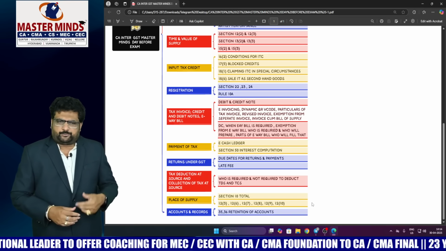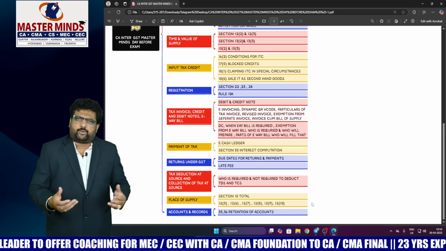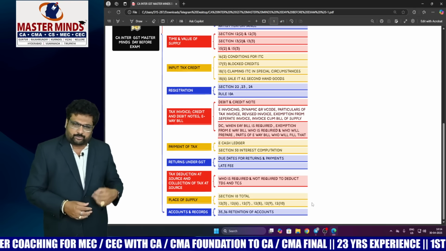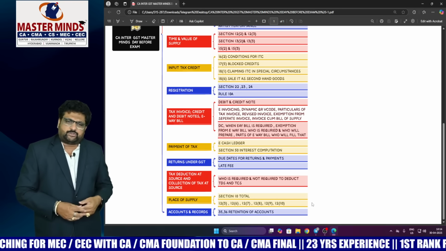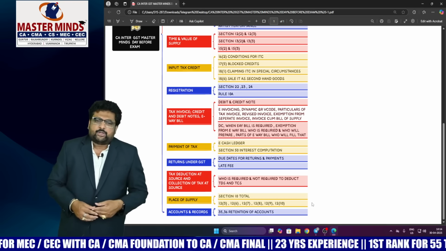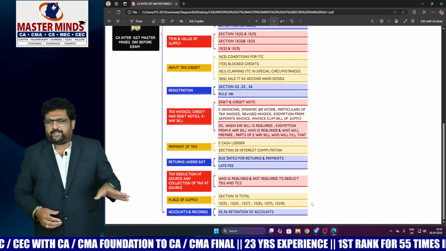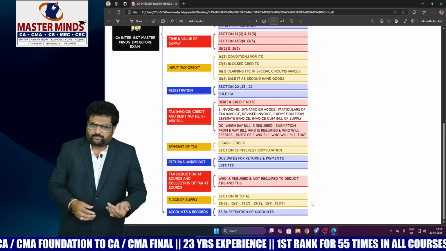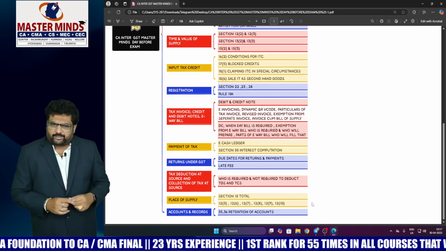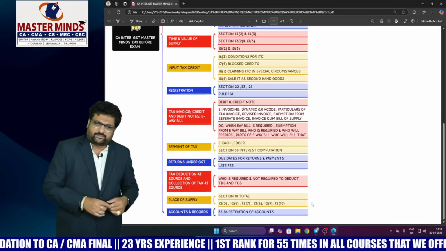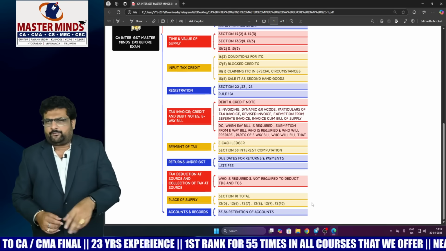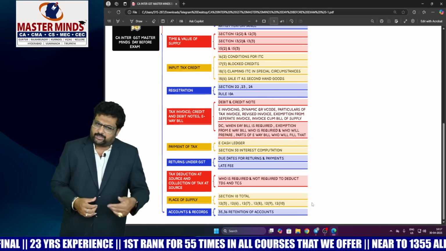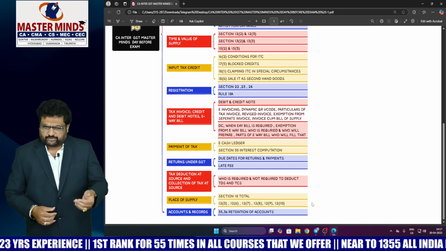The next chapter is payment of tax. In that the most important areas will be e-cash ledger and section 50 interest computation. And with respect to returns under GST, the next chapter, the important areas will be all the returns, whether it may be GSTR1, 3B or GSTR4, whatever it is, due dates for all the returns and due date for payment of taxes and late fee. Along with that, the latest amendment GSTR1A. These are the important areas you need to keep focus on in the returns chapter.